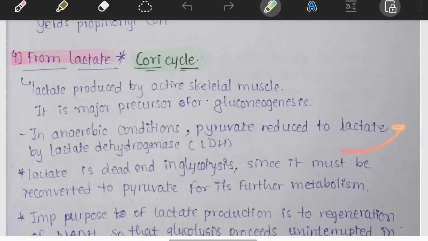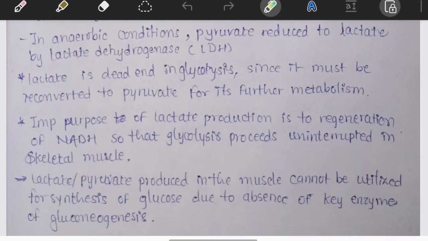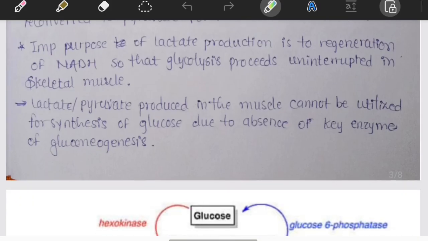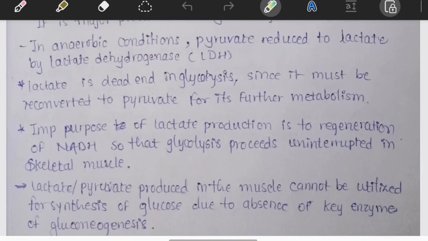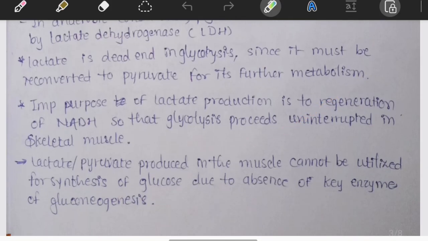Now inside the liver, lactate is converted back into pyruvate by LDH, and through gluconeogenesis, pyruvate becomes glucose. Finally, it returns to the muscles and is used again for energy. This entire cycling process is called the Cori cycle. Why is the Cori cycle important? It has three major functions: removal of excess lactate from the muscles, prevention of lactic acidosis, and supplying fresh glucose back to the muscles. Hence, think of it as a glucose recycling system between the muscle and the liver.